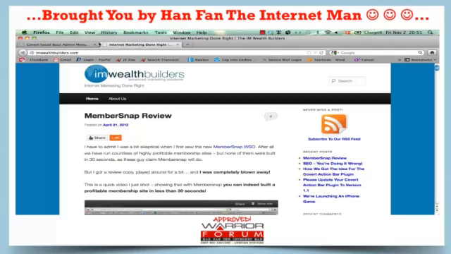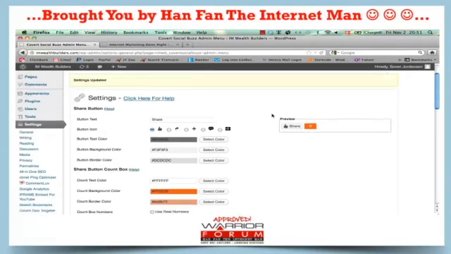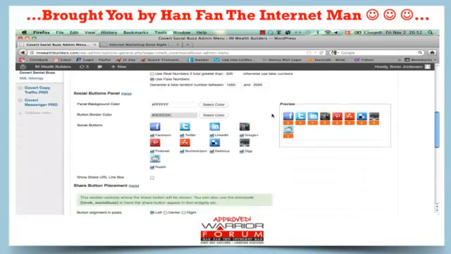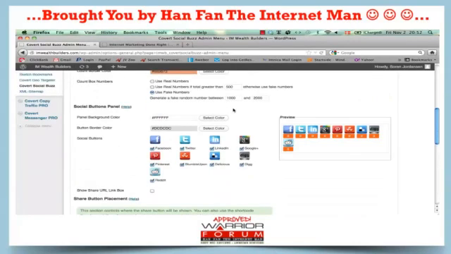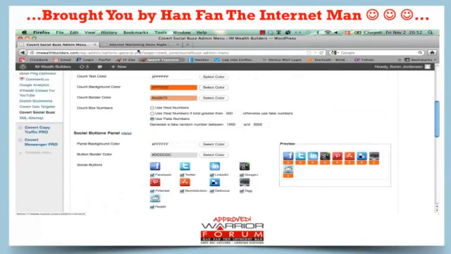So that's, in a nutshell, how Covert Social Buzz works, how easy it is to use, and some of all the customization options you have in here to make it look exactly like you want and appear where you want it to. So that's it for this.